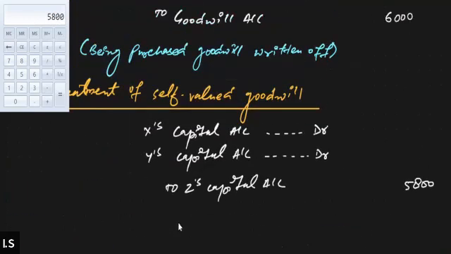The gaining share is 3:2, so the 5,800 will be shared in the ratio of 3:2. That means 3/5 and 2/5.